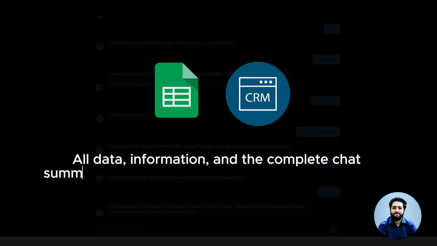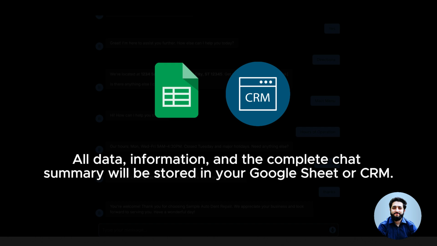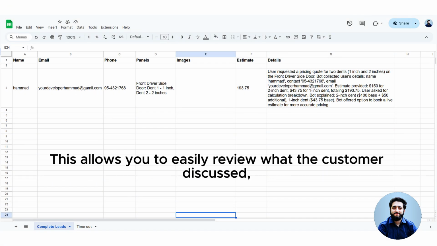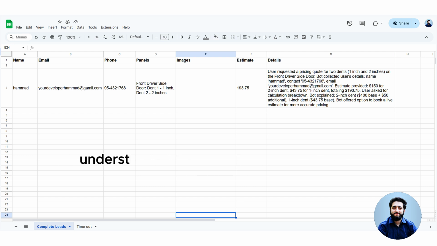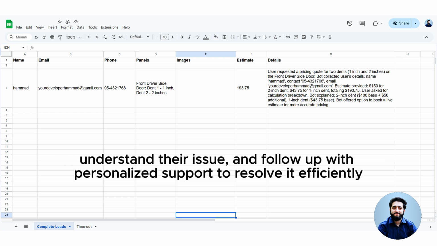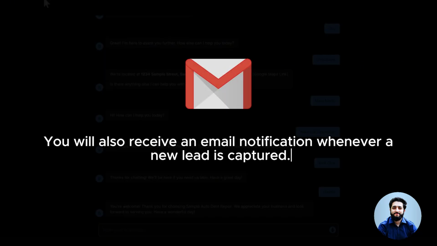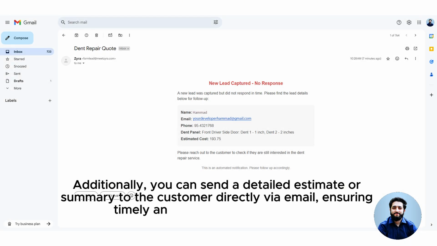All data, information, and the complete chat summary will be stored in your Google Sheet or CRM. This allows you to easily review what the customer discussed, understand their issue, and follow up with personalized support to resolve it efficiently. You will also receive an email notification whenever a new lead is captured. Additionally, you can send a detailed estimate or summary to the customer directly via email, ensuring timely and efficient communication.